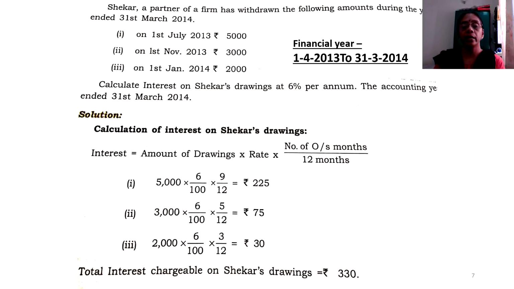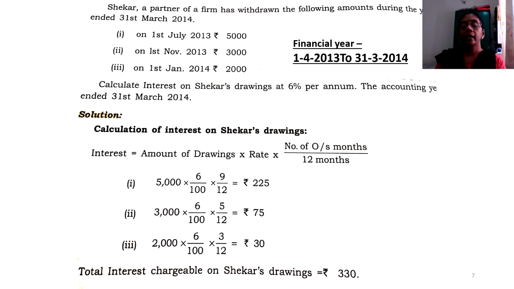Our question says, calculate interest on Shaker's drawings at 6% per annum, the accounting year ended 31st March 2014. Now you must have a mind map, students, of what your financial year is under the question for calculation. As per this example, it starts on 1st of April 2013 and ends by 31st March 2014. This period must be very clearly drawn up in your minds.